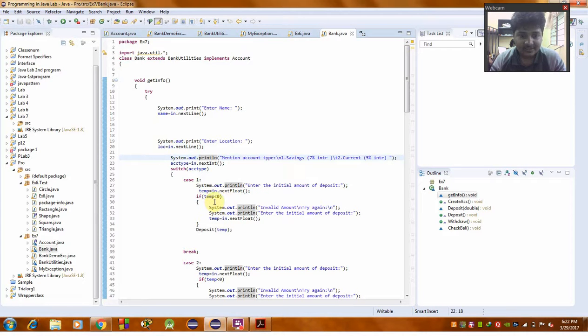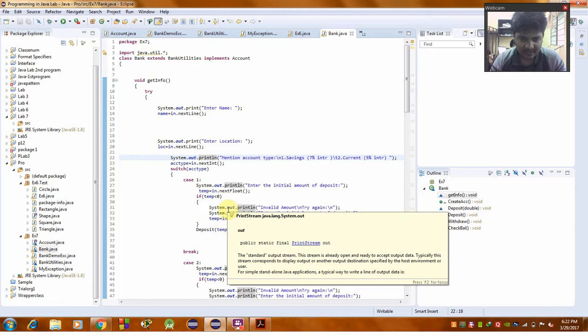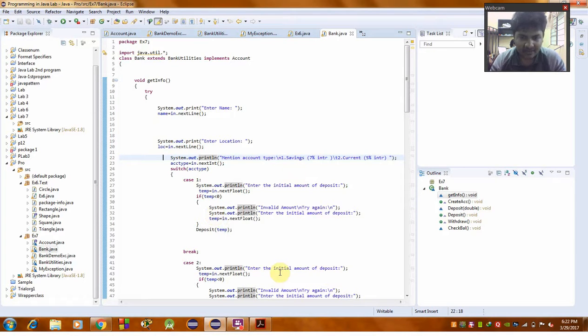If temp is less than 0, System.out.println, which is nothing but a print stream, already started as public static final PrintStream. We have to write an invalid amount, try again.